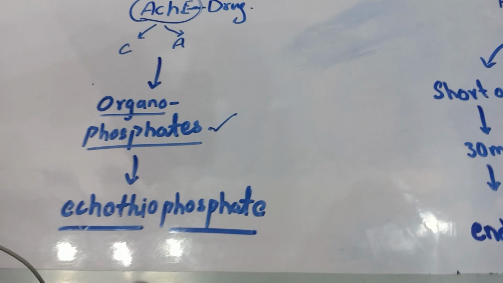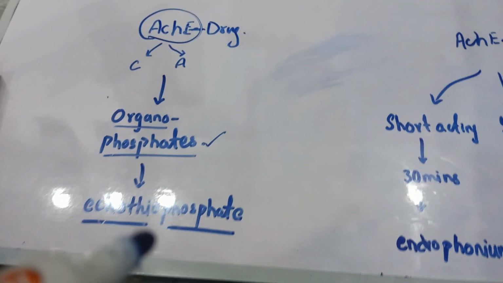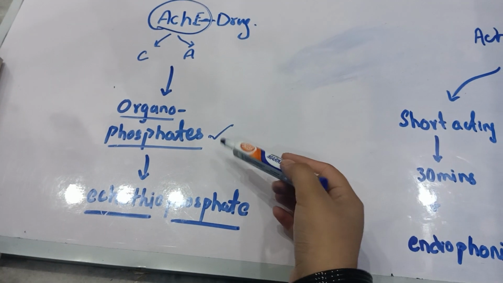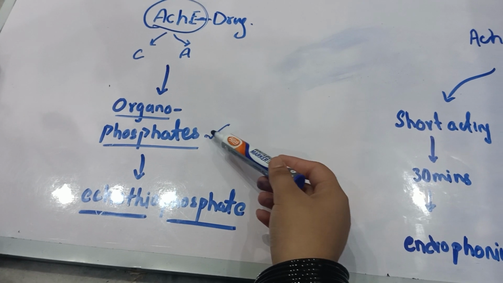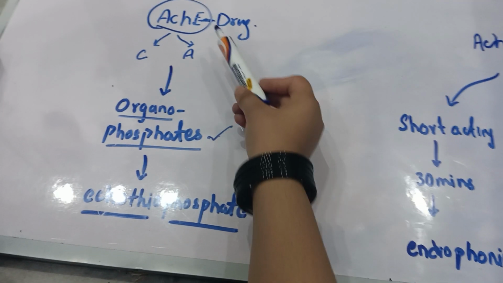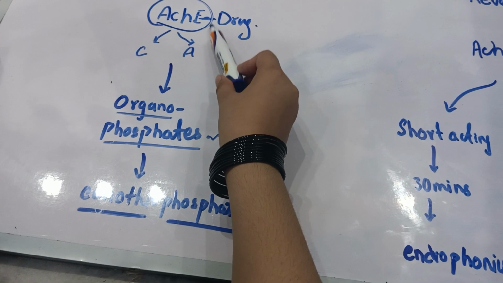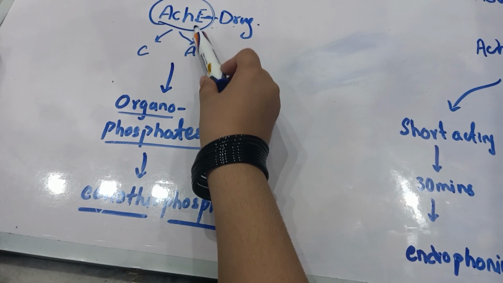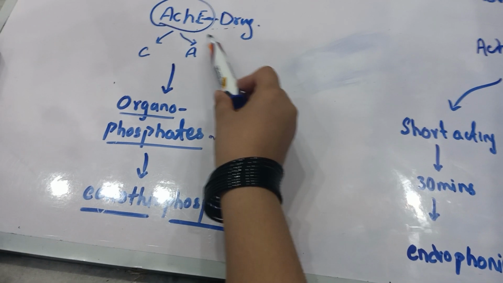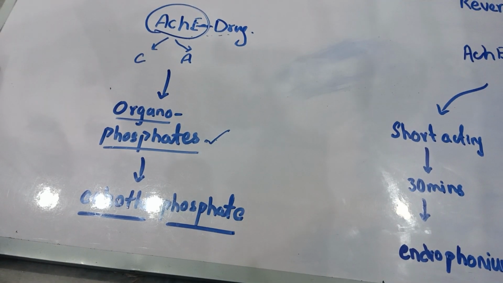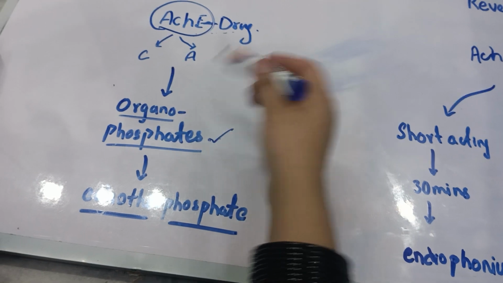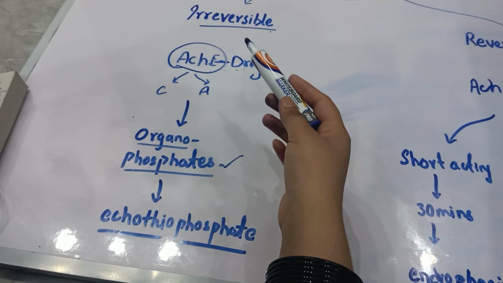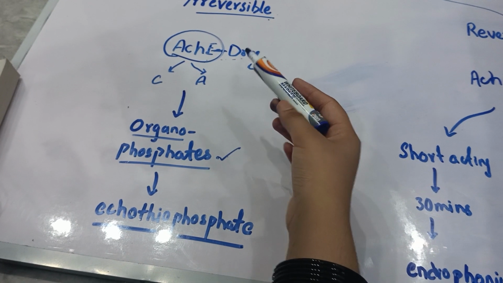Here is the reason: organophosphate has a very long duration, and it produces an irreversible, covalent bond between the drug and the acetylcholinesterase. Due to this strong covalent bond, we consider organophosphate part of the irreversible indirect acting cholinergics.